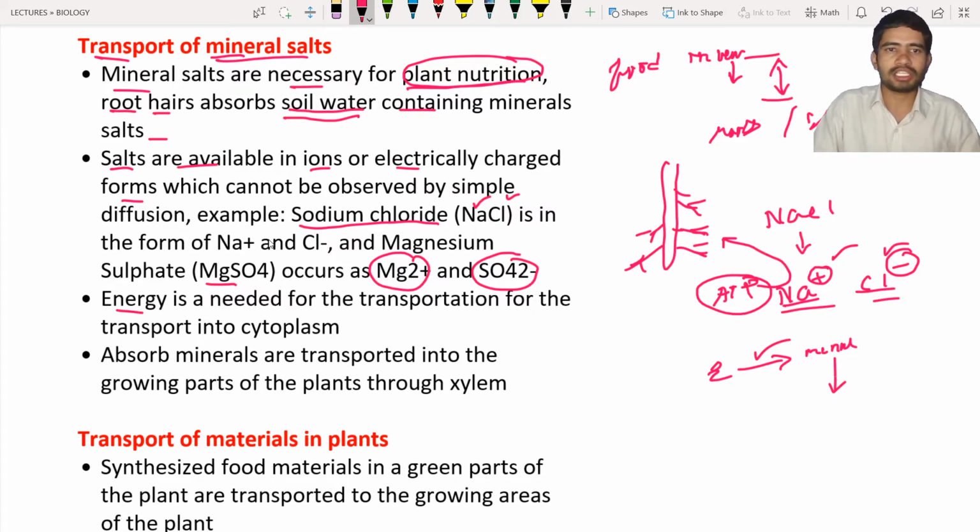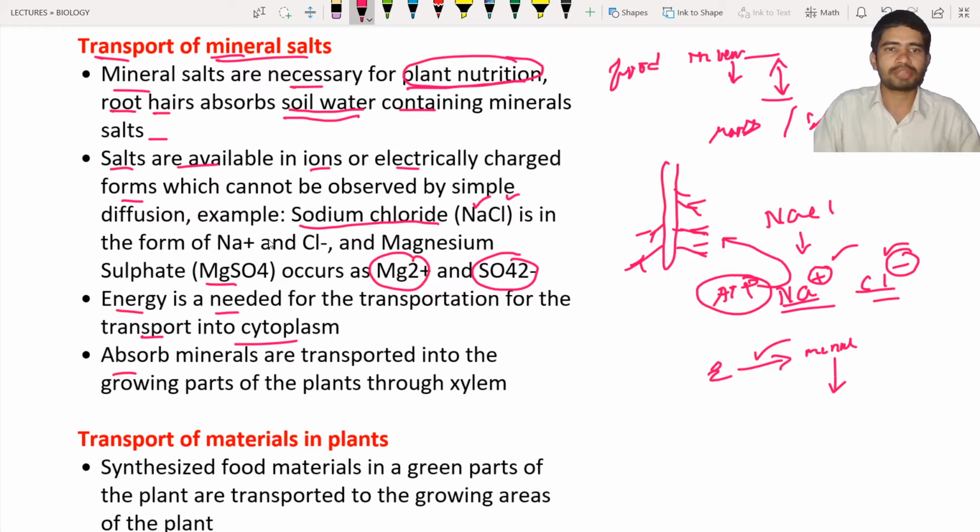Okay, the energy is needed for the transportation into the cytoplasm. It means whatever energy is utilized here, ATP, it is making the mineral salts take up into the cytoplasm of the plant, or transport into the cytoplasm of the plant.